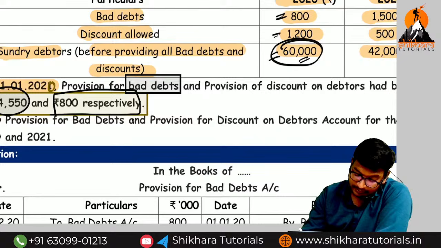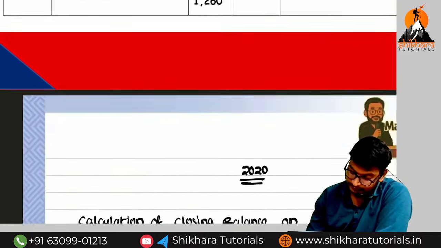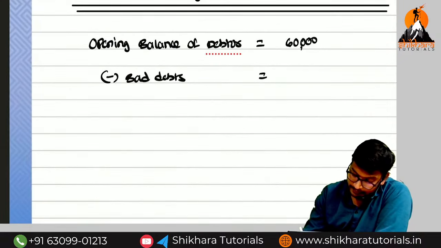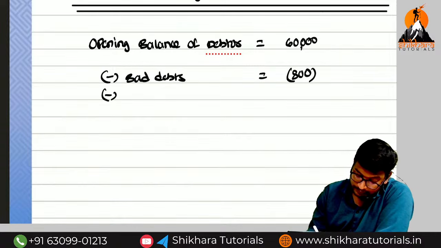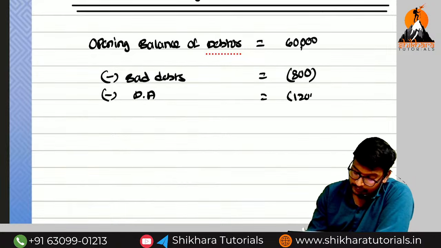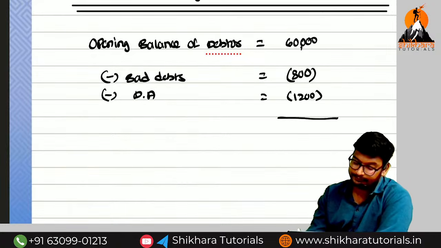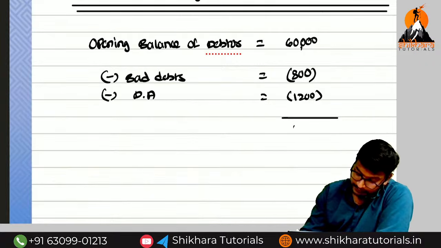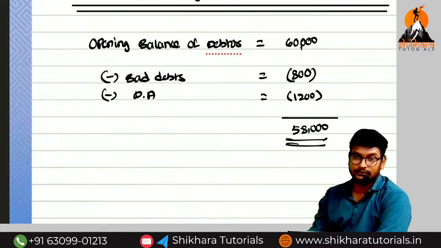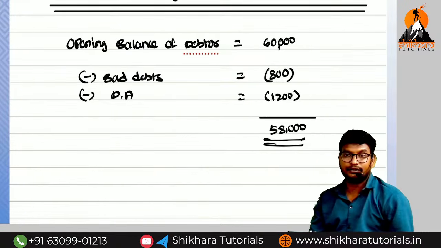And discount is how much? 1,200. So 800 bad debts, and minus discount allowed 1,200. How much are we getting? 58,000 is the closing balance of debtors. And next, what do we need to find out?